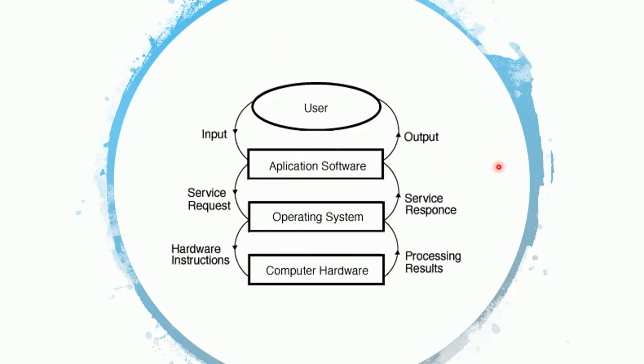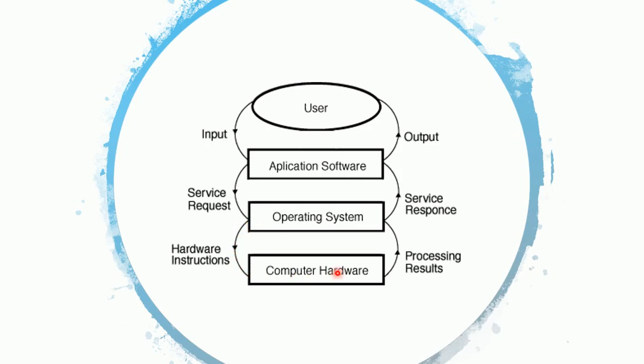This flowchart is summarizing the communication between different layers. User will provide certain input to application software via the interface. The application software will pass on the request to the operating system. Then the operating system will be converting the request into a hardware instruction and pass it to the computer hardware. Then computer hardware will do the required processing to produce the result.